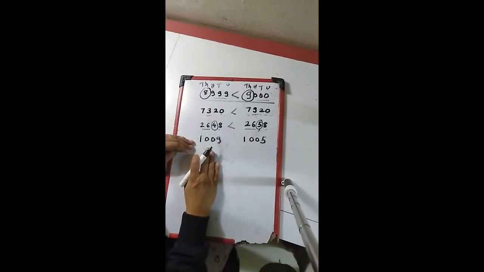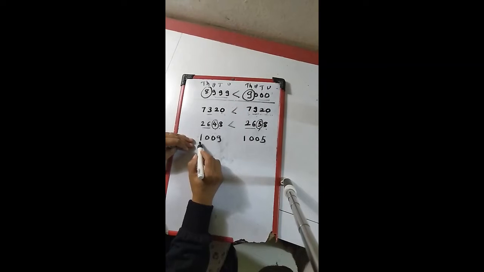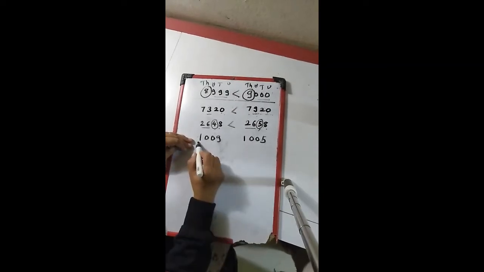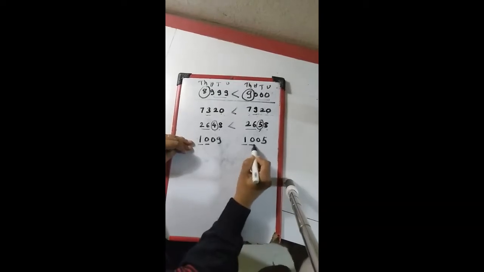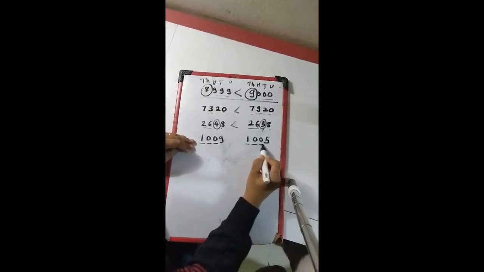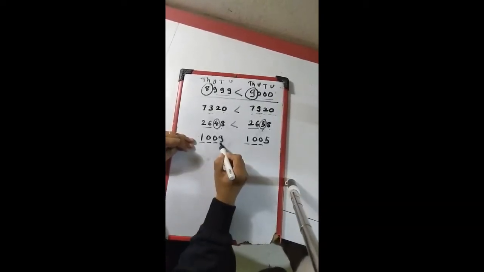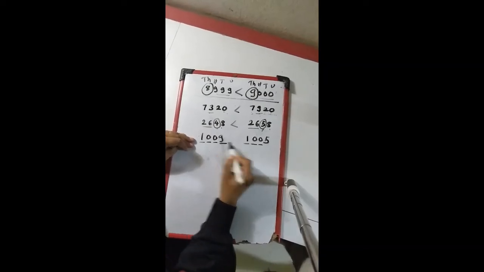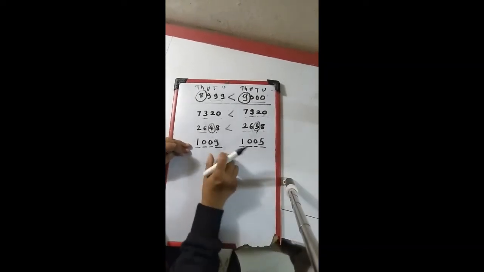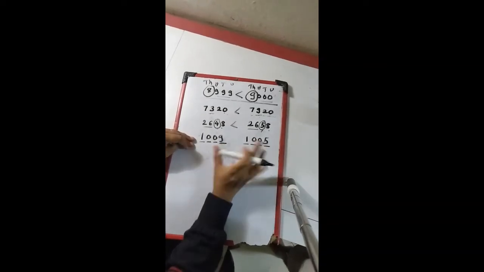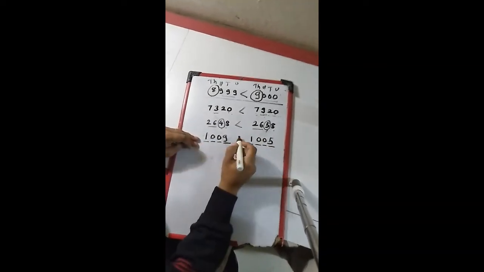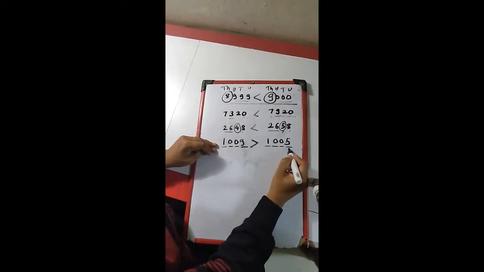Okay, then we will come to last point. First we have seen the 4 digits. First place, thousands place is same, hundreds place is same, tens place is also same. Then we come to the unit place, which is 9 and 5. So which number is greater in the units place? 9. So ultimately the number 1009 is greater than 1005.